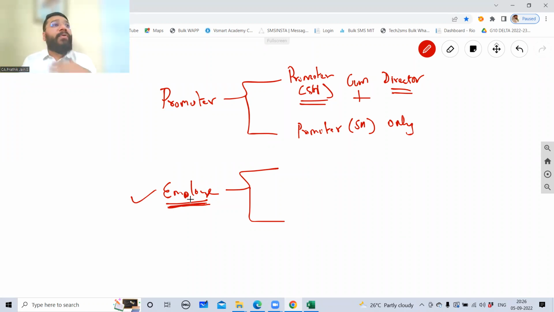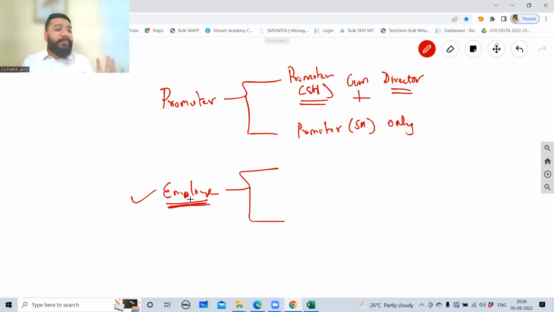For example, if I'm working in Levi's, right? As an employee, don't you think that I'll get a discounted price? There are so many people working at Lifestyle. Do you think they're paying what you and I are paying, the MRP? No, they get a discount, 20-30% discount they get. Like that, share also, if you get it through the company, you'll get a discounted price. If you go and get it from the share market, you get it at the market price. Are you able to follow? So the employee is given an option: do you want to become a shareholder or not?